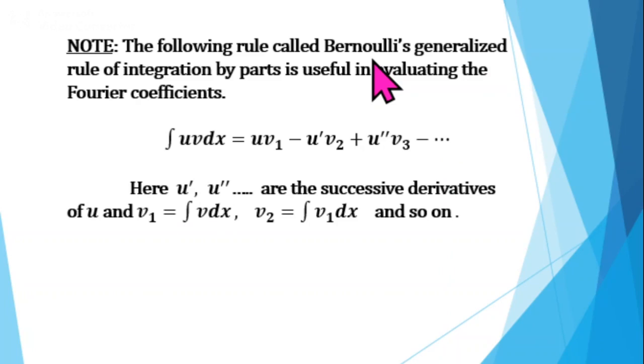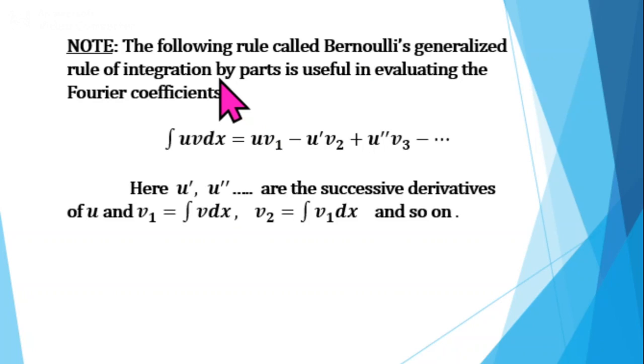Now, before solving problems on Fourier series, just take a note of it. While finding the Fourier coefficients in most of the problems, we have to perform integration of a product with the first function as a polynomial in x. In such cases, Bernoulli's rule of integration by parts will be helpful.